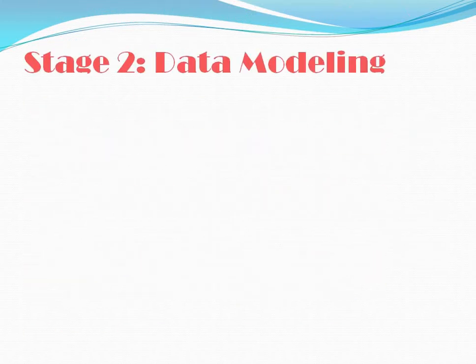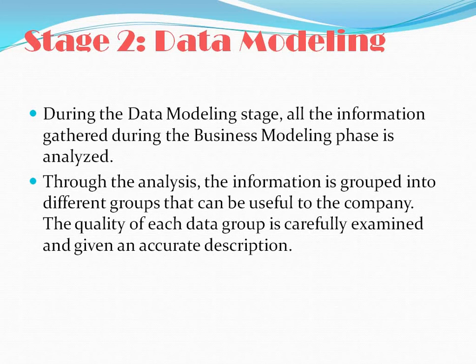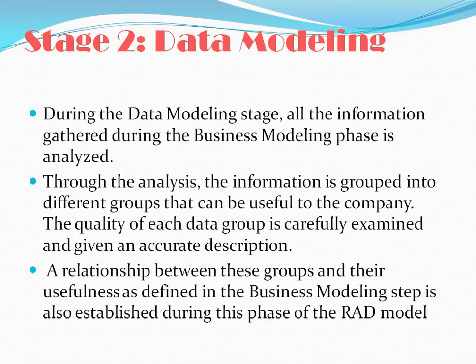The next one is data modeling. During the data modeling stage, all the information gathered during the business modeling phase is analyzed. Through the analysis, the information is grouped into different groups that can be useful to the company. The quality of each data group is carefully examined and given an accurate description. A relationship between these groups and their usefulness, as defined in the business modeling step, is also established during this phase of the RAD model. The next phase is process modeling.